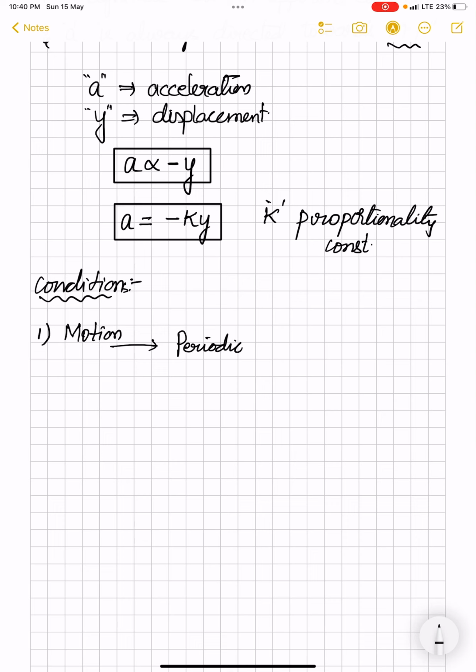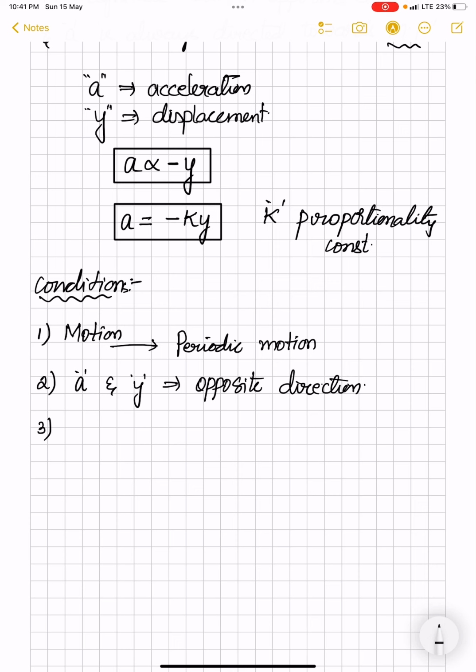That's why at the start of the video I explained what periodic and oscillatory or vibratory motion are. Second, acceleration and displacement should both be in opposite directions. If acceleration and displacement are in opposite directions, then only is this the required condition for the particle to be in SHM.